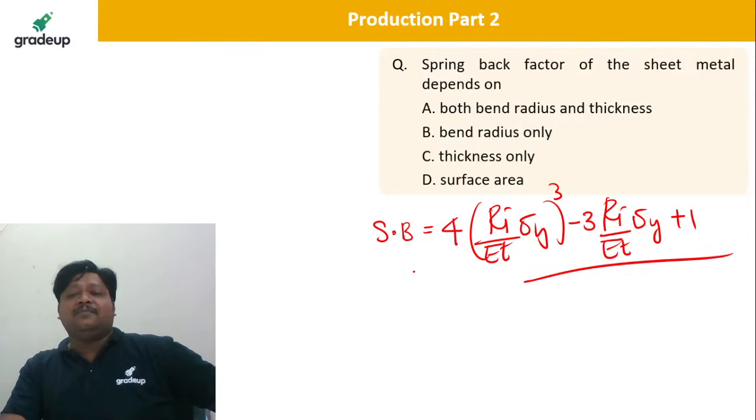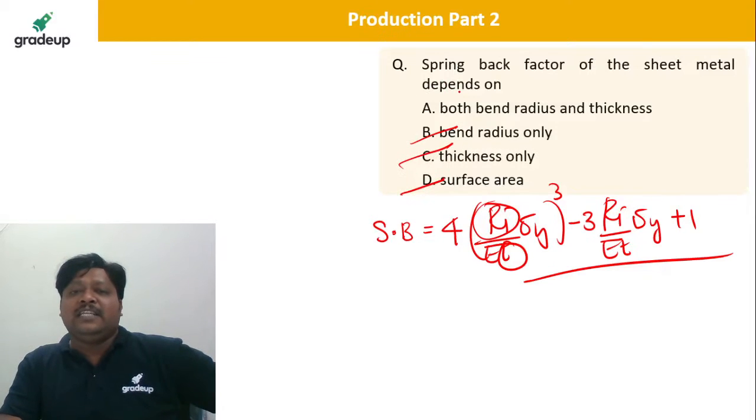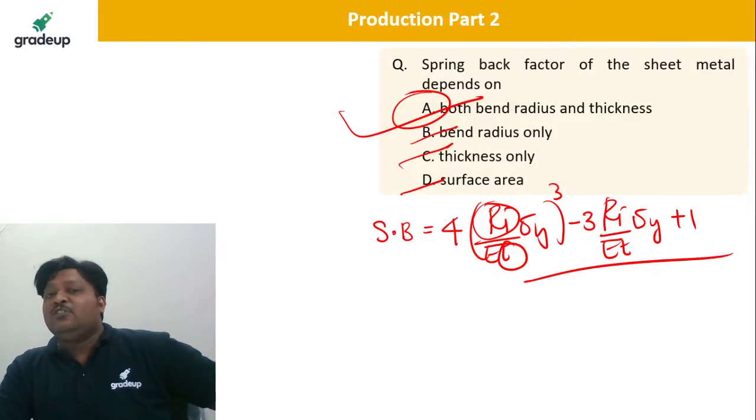Isn't it? So yes, it depends on the radius of bend and the thickness. Not only bend radius, not only thickness, not surface area, but both. So bend radius is also there and thickness is also there. Okay, radius and thickness, that is the correct answer.